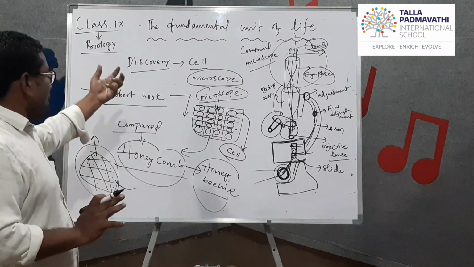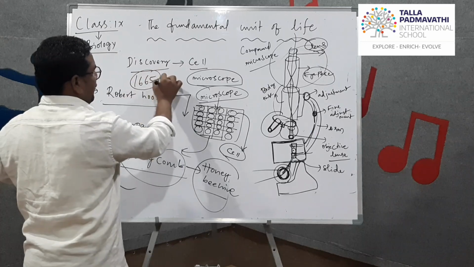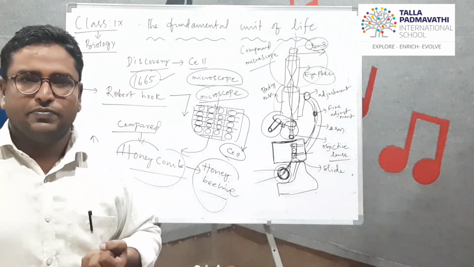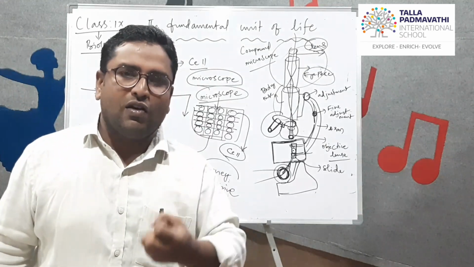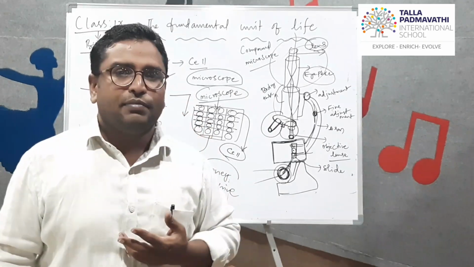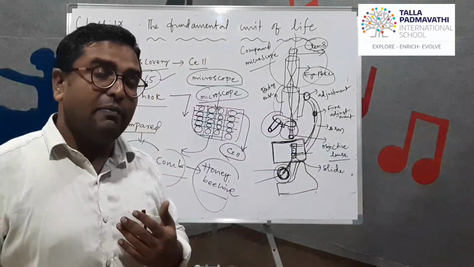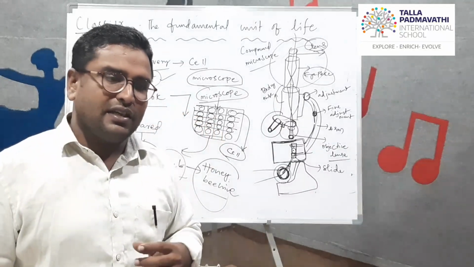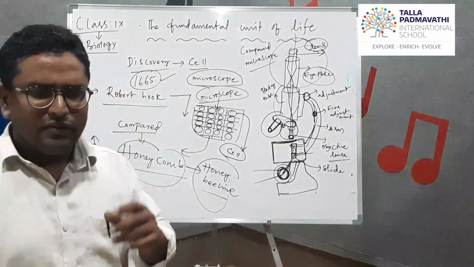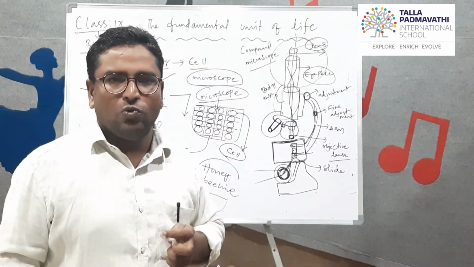So what Robert Hooke discovered in 1665: Robert Hooke discovered the cell for the first time by using cork. I already said, the brownish colored part present on the surface of a plant or a tree is called cork. He compared the box-like structures in the brown bark with a honeycomb. He called them cells, and also little rooms.